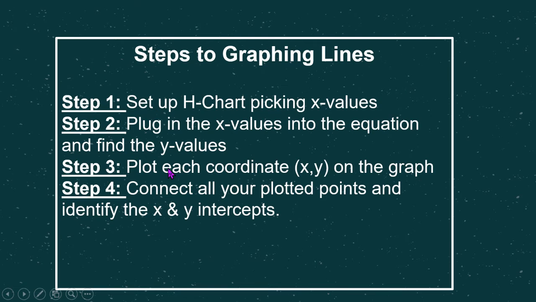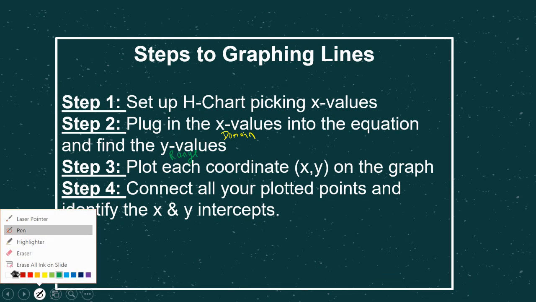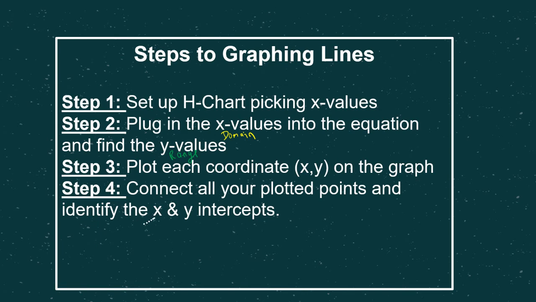Remember that X is your domain. So this X would be your domain. We would get out Y values, and remember the Y values are your range. And so that would be your X and Y coordinate. You would plot those points, and then you're going to connect all your points and try and identify if there are any X and Y intercepts. So remember, X-intercept is where it crosses the X-axis. That's why it intercepts the X-axis, where the Y-intercept crosses the Y-axis.